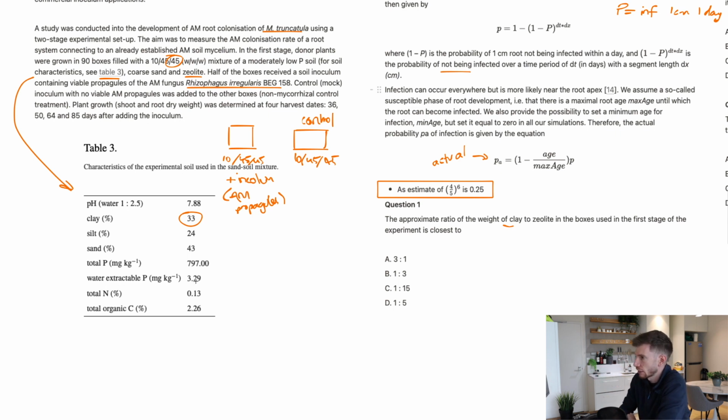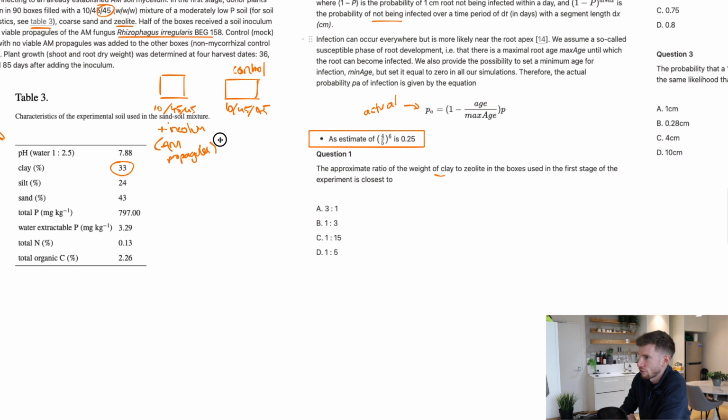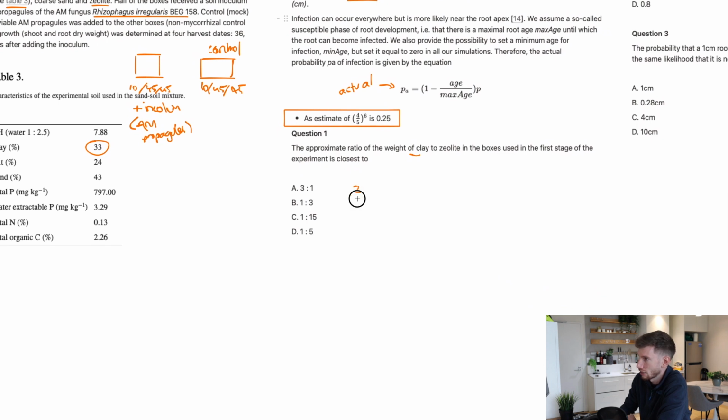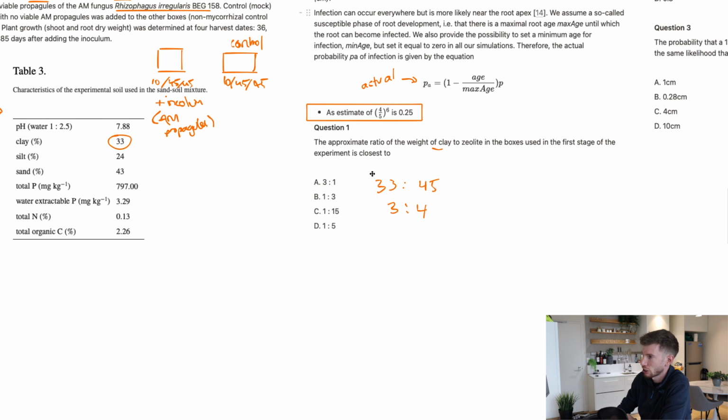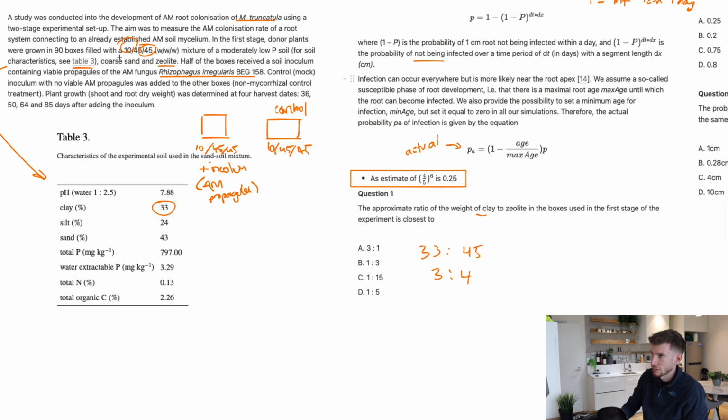Now, the trick to that is going to be that if you just do 33 to 45, you get roughly 3 to 4 as a ratio like this. And it's not actually shown in the options, so this kind of throws things off a little bit. So what we then have to do is look at the fact that it's not actually 33% in the boxes, it's 33% in the soil, but the soil only made up 10% of the actual mixture that was in the boxes. So we have to account for that as well.